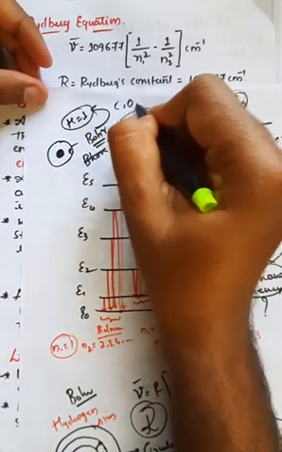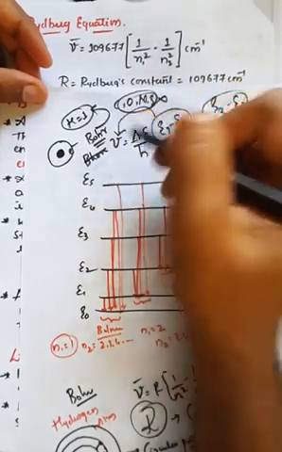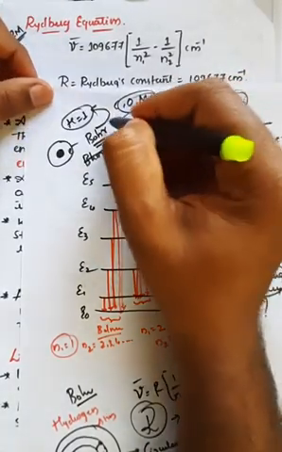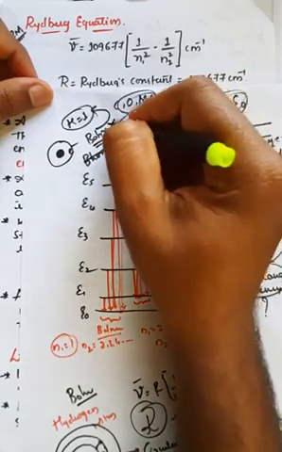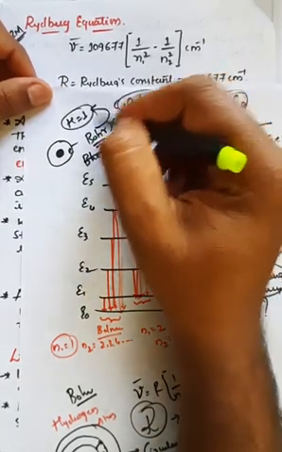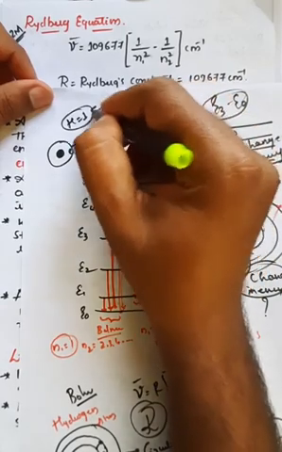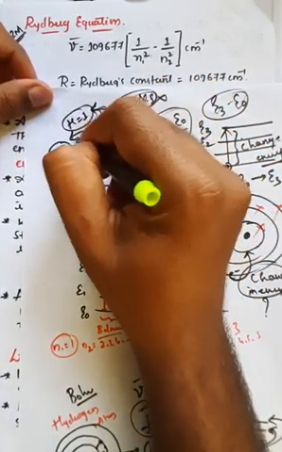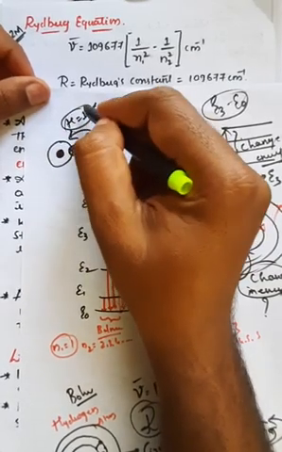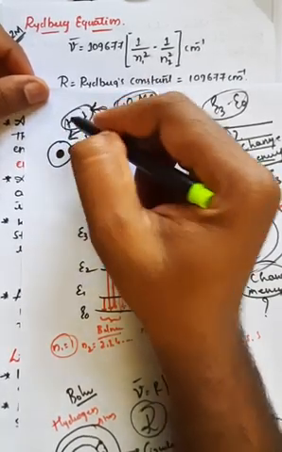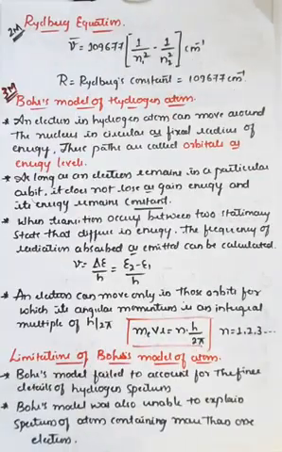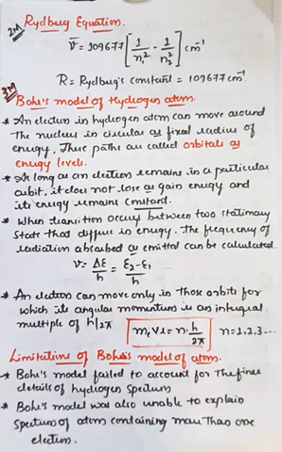but not other elements like carbon, oxygen, nitrogen, sulfur, right? For another element, the atomic model does not satisfy or explain the other atoms. Therefore it is restricted to hydrogen because it consists of only one electron. So according to the Bohr model, it can explain the atomic model only for hydrogen, but it cannot be explained for all the other different elements. So that is about the Bohr model and the limitations of the Bohr model.